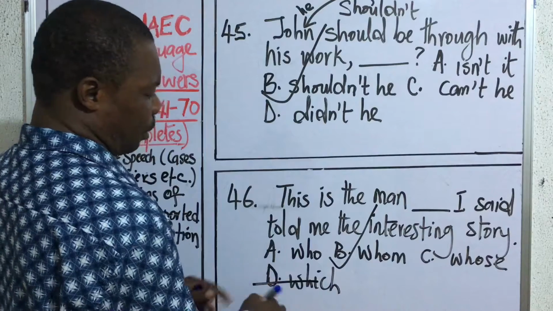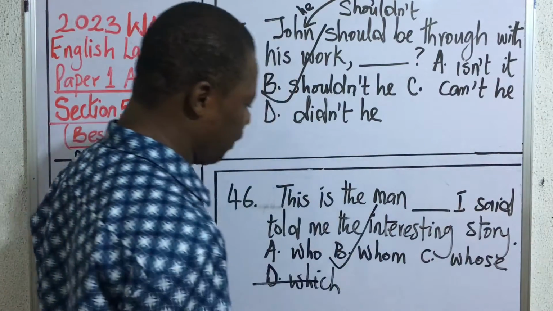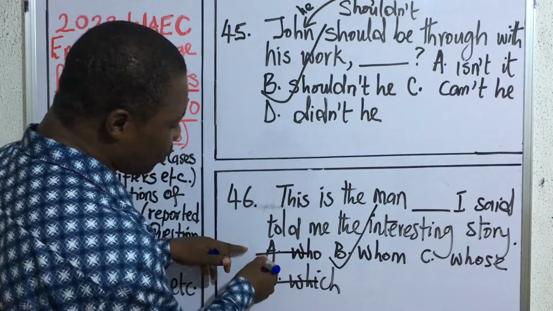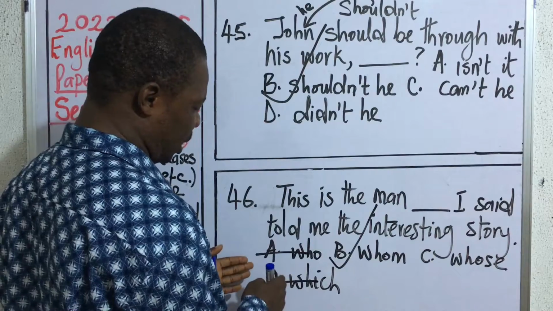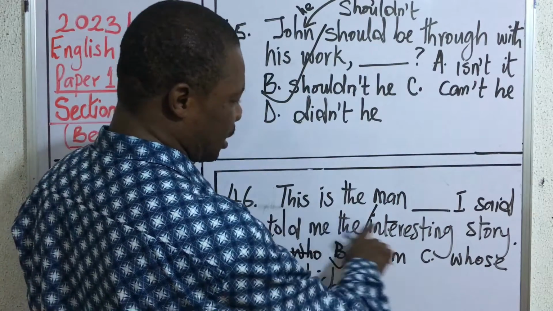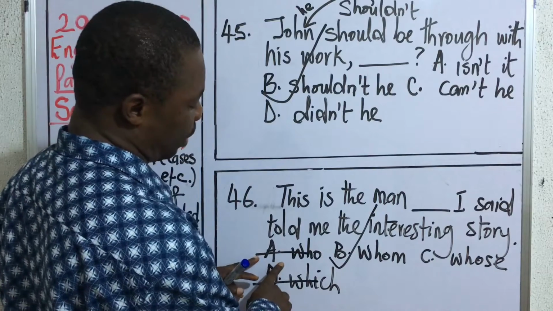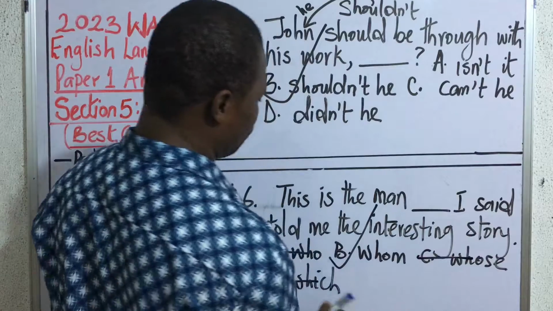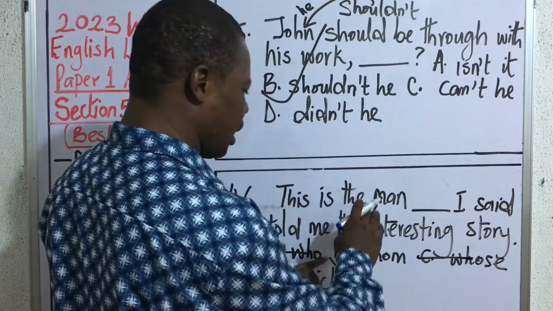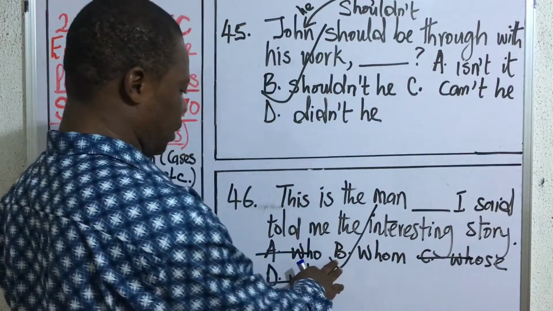Which cannot go here because you don't use which for people. But who, whom, and whose can be used for people. Who can only be used in the subject position, that is in the subjective case, and this is not the subjective case. You can also use it when you are asking a question. Whose can only be used in possessive case. So the one that will suit the case of reporting a speech is whom. So the correct answer is B.